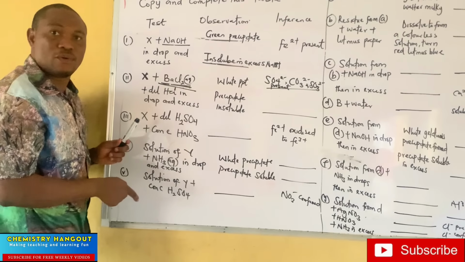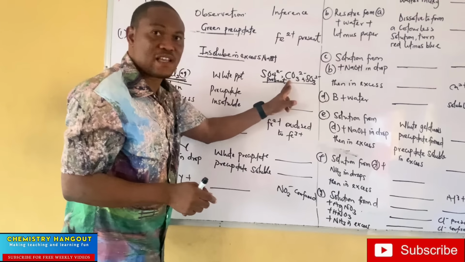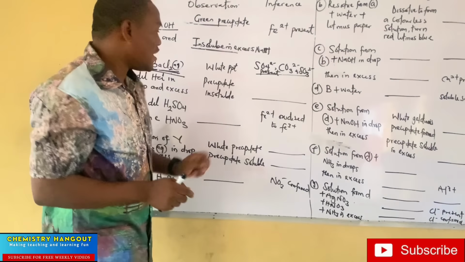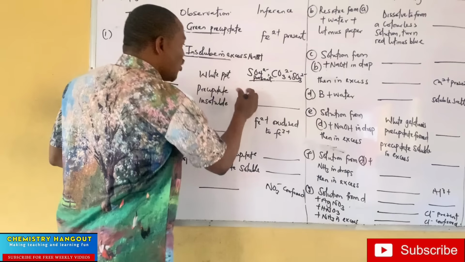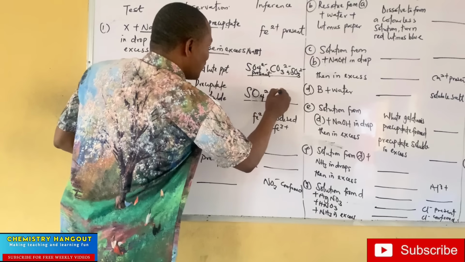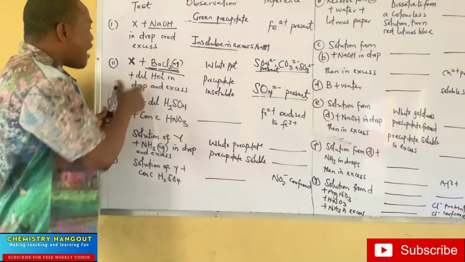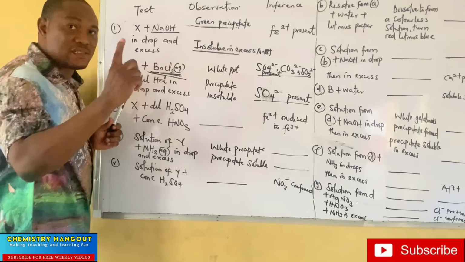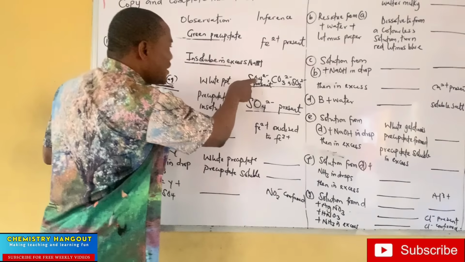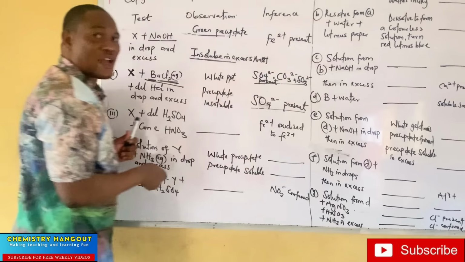Precipitate is insoluble. If the precipitate is soluble, the 2 that will be there is this. If it is soluble, it will be this or this that is present. But since it is insoluble, it means that the only one there is SO4 2 minus present. Did you see that now? So if I have a salt with barium chloride and it's giving me a white precipitate, PPT means precipitate, I'm just very short in it. So it means that SO4 2 minus, CO3 2 minus, SO3 2 minus could be present.